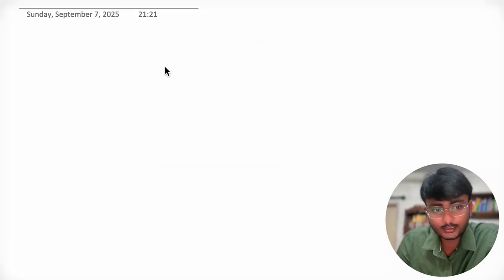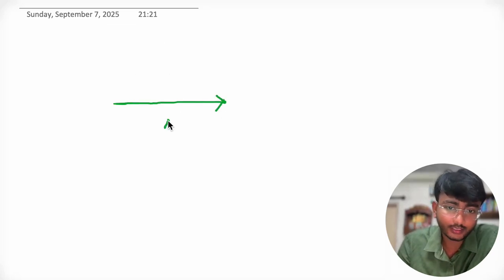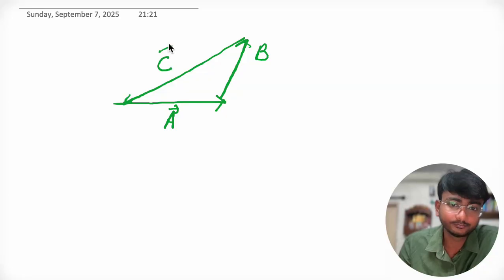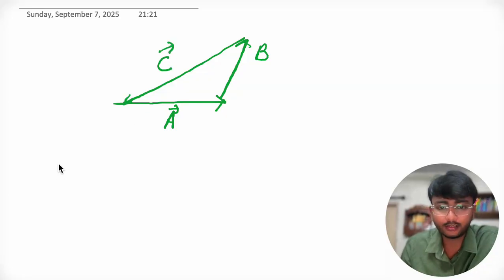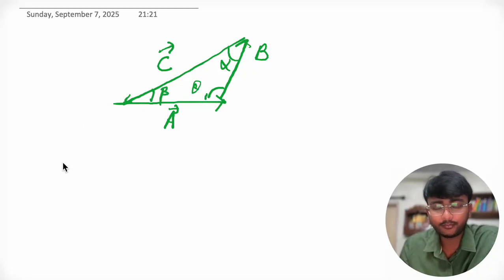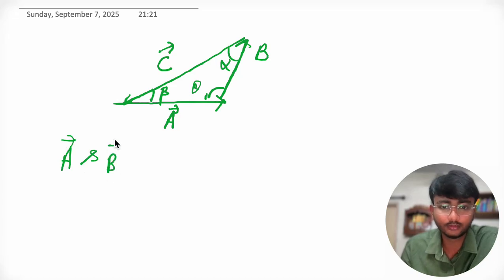See, suppose this is A vector, this is B vector, and this is C vector. Suppose this is theta, this is alpha, and this is beta. So the angle between vector A and vector B.